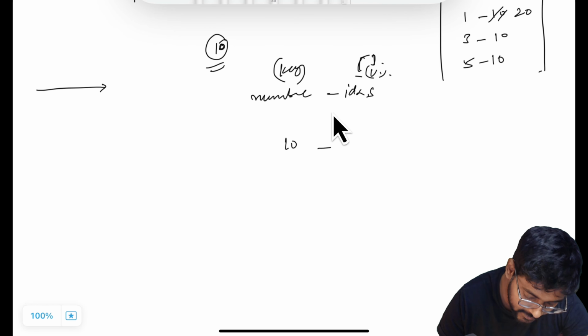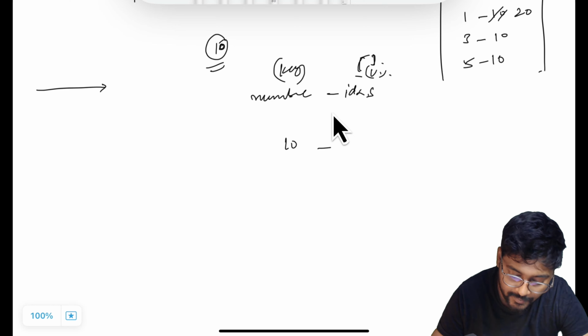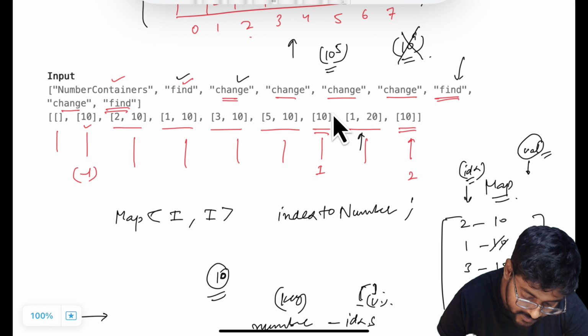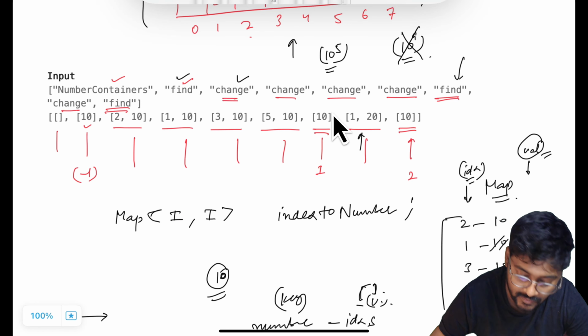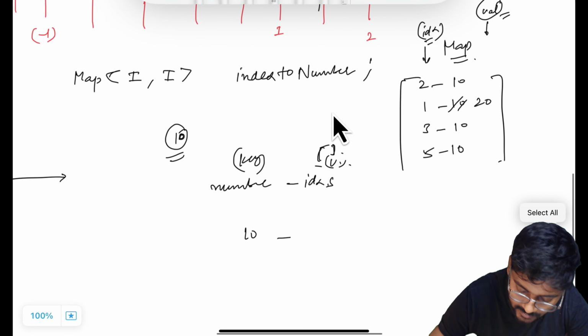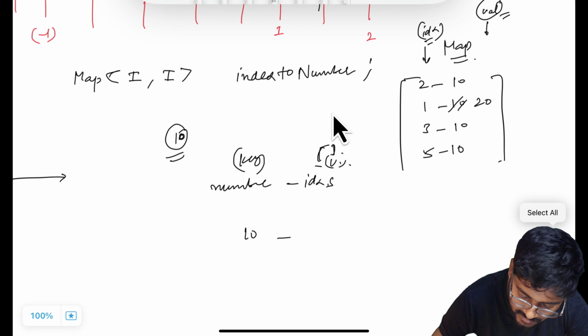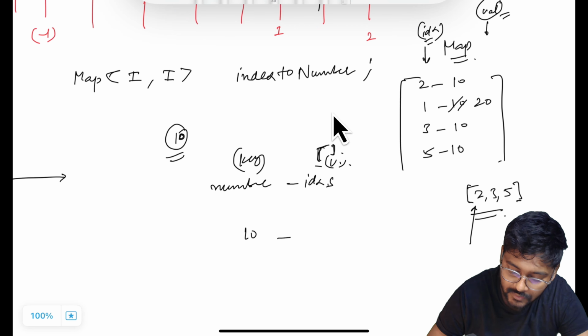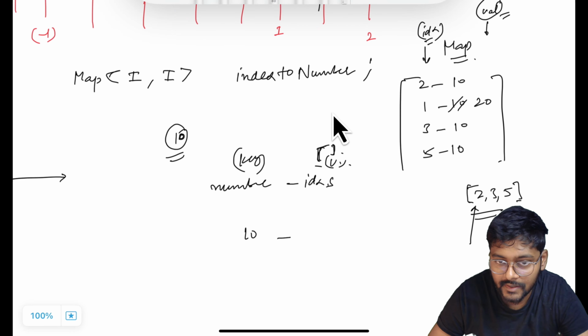The first thought that can come to your mind, why not we just take a priority queue, because we require the index which is the smallest, right? Let's say 10 is present at 3 indices, 2, 3, 5. What we have to return is the least index.